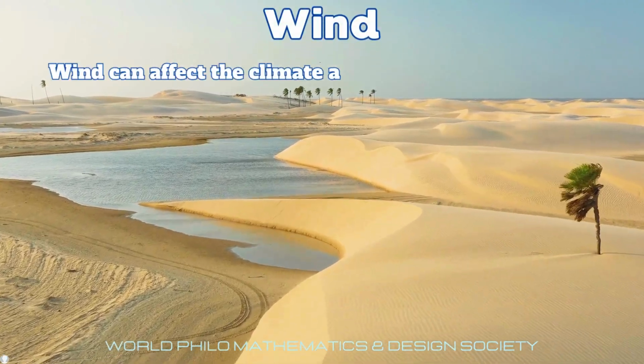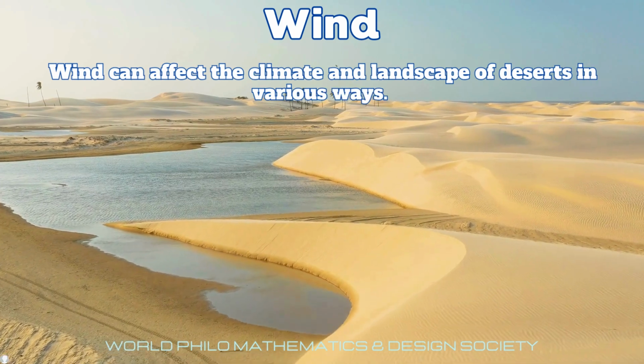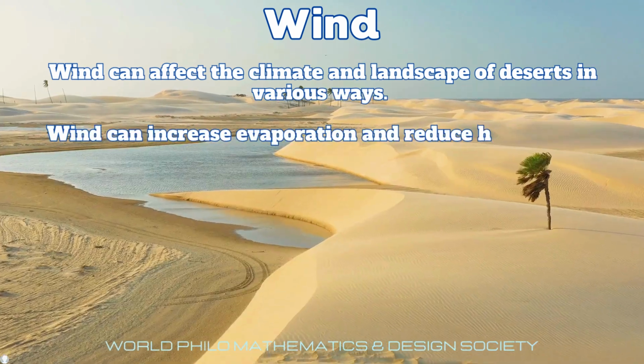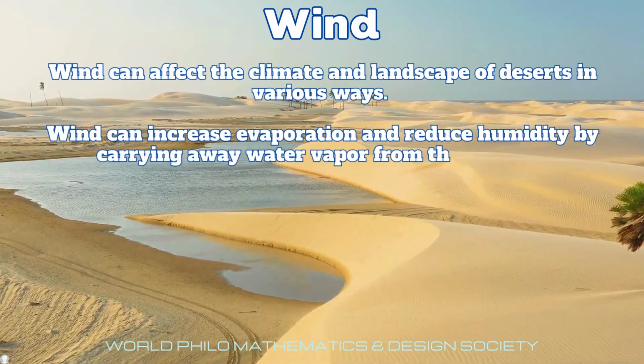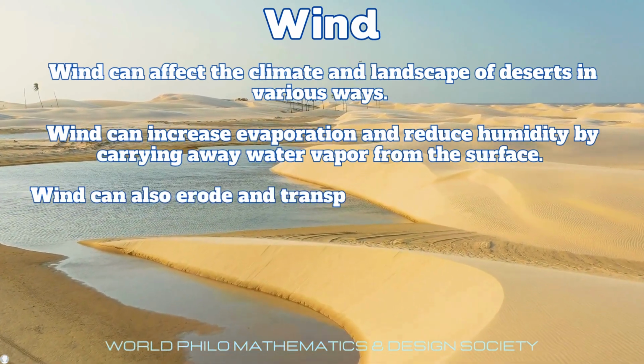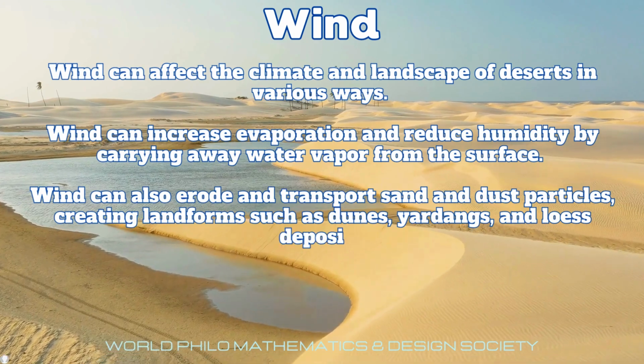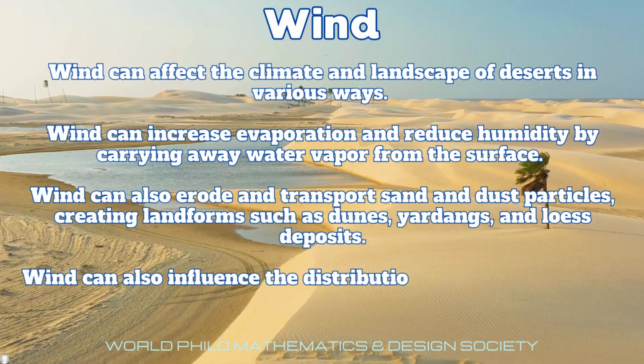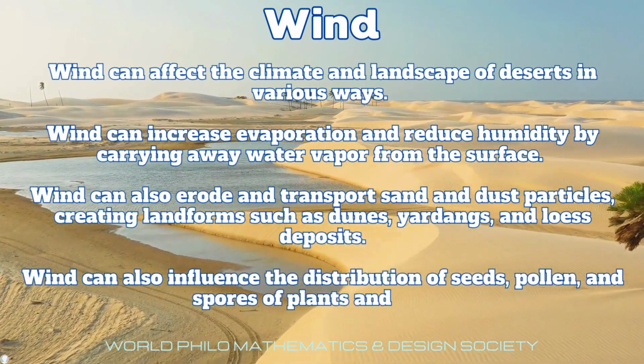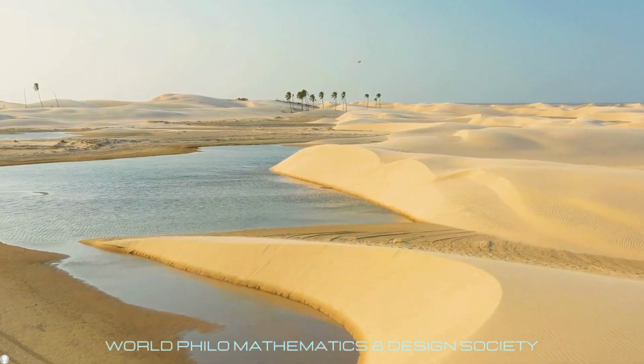Wind can affect the climate and landscape of desert in various ways. Wind can increase evaporation and reduce humidity by carrying away water vapor from the surface. Wind can also erode and transport sand and dust particles, creating landforms such as dunes, yardangs, and loess deposits. Wind can also influence the distribution of seeds, pollen, and spores of plants and fungi.